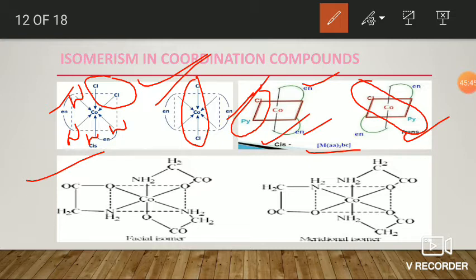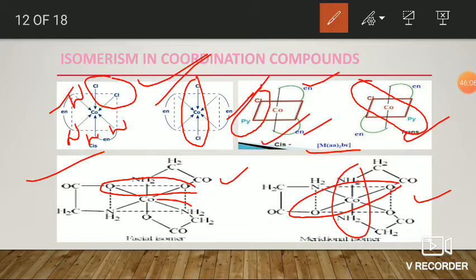Here it is facial type, or it is meridional type, or trans isomer, because two oxygens or two nitrogens are opposite to each other. Okay, here two oxygens are on the same side, or two nitrogens are on the same side, so it is cis. Okay, fine.